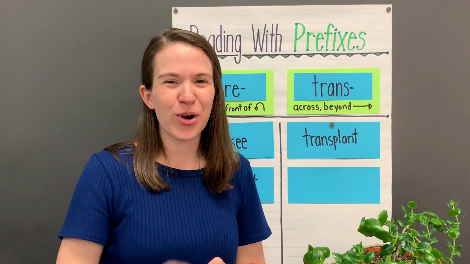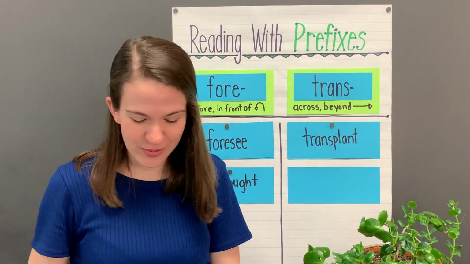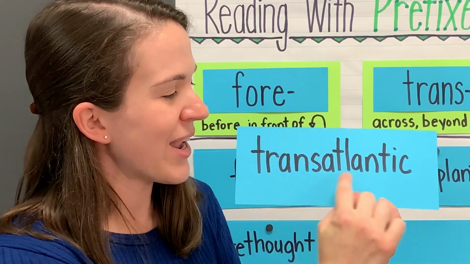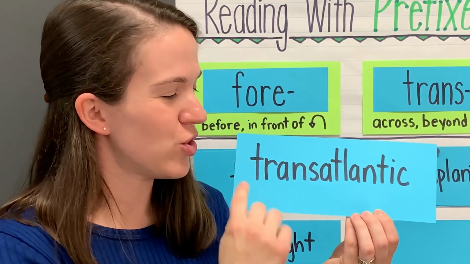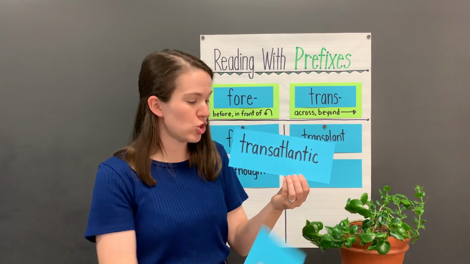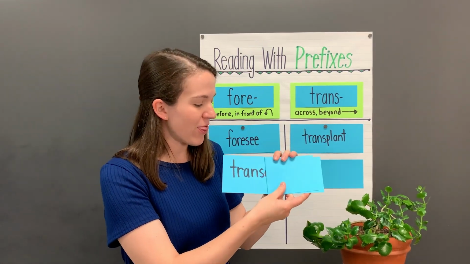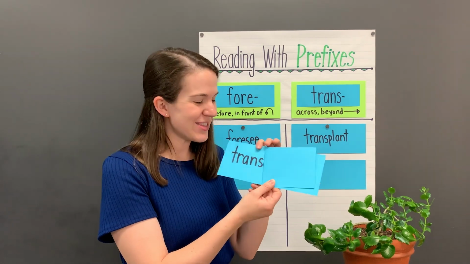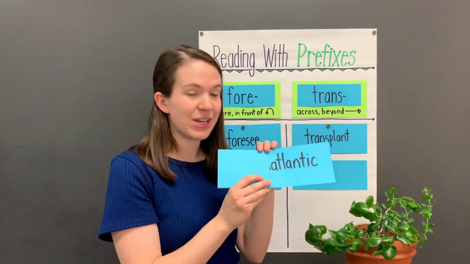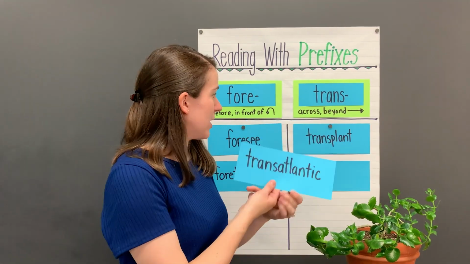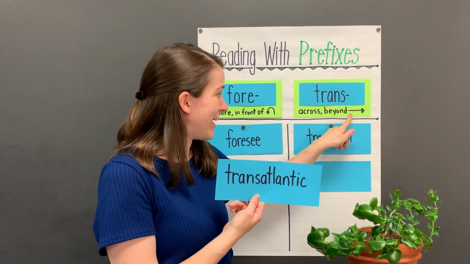Let's read one more word together. Here we go. It's a long one. Read with me. Transatlantic. Transatlantic. Again, we can read this in two parts. First, by thinking about the prefix. Which prefix is it? Trans. And then looking at what's left. Atlantic. Now, we know that trans can mean across or beyond.